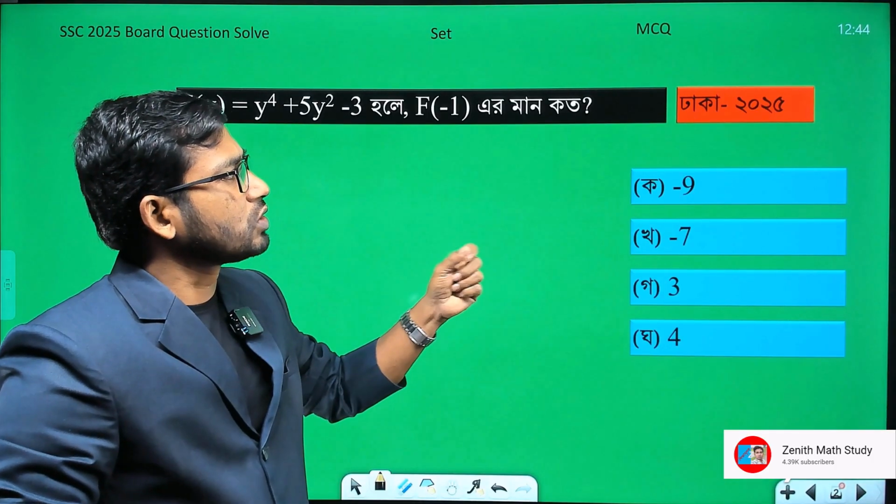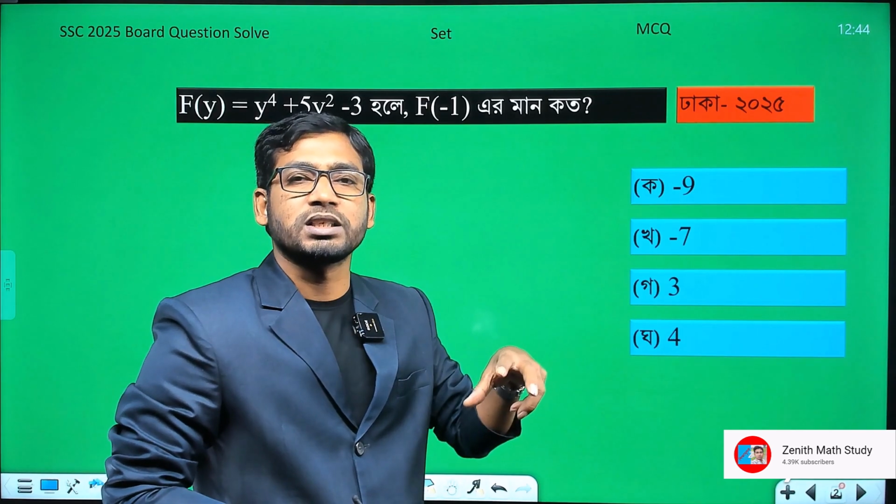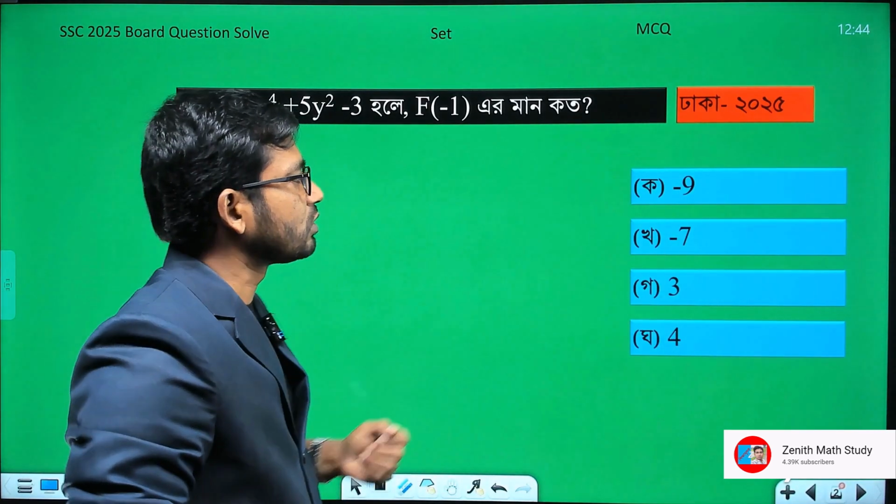For example, we will discuss the question papers of each board, like Dhaka Board 2025, and there will also be a discussion on the answer scripts. Many student friends tend to leave after that part.